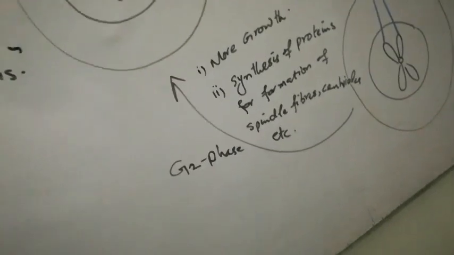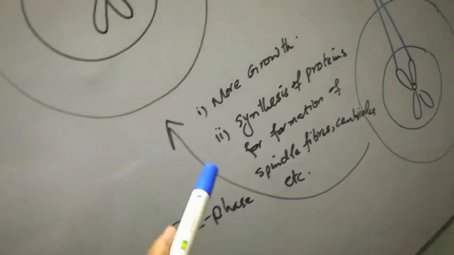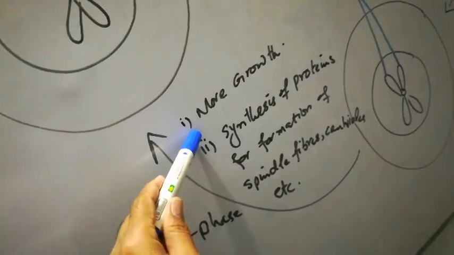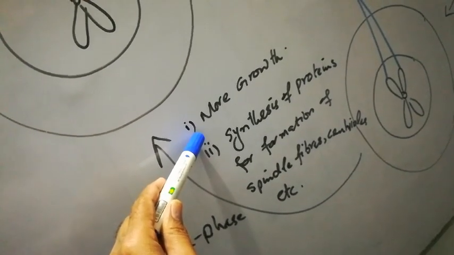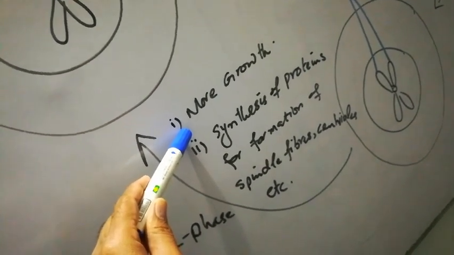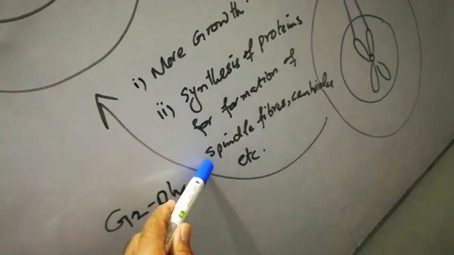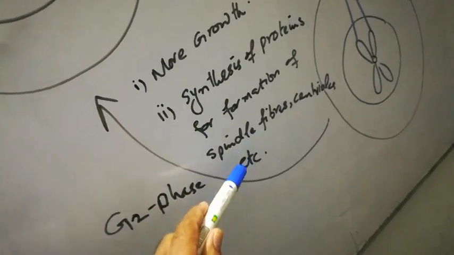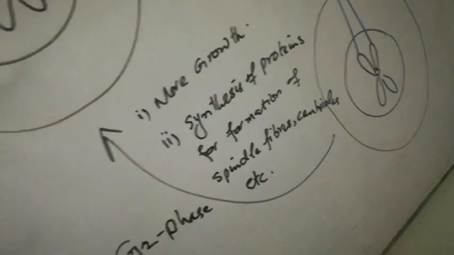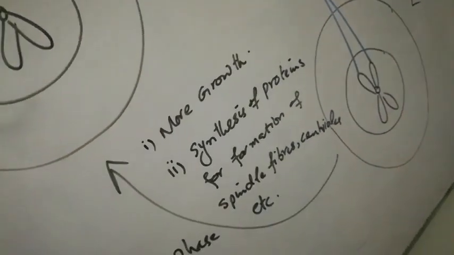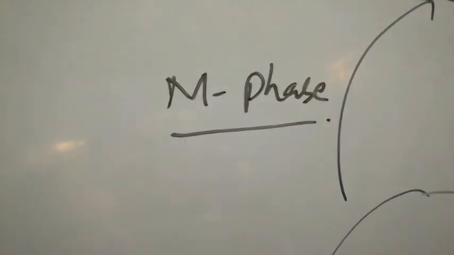The next one is the G2 phase. The G2 phase involves more growth. For this purpose, the cell accumulates more and more material. Next is the synthesis of proteins for the formation of spindle fibers, aster fibers, centrioles, etc., because these things are involved in the next phase, which is called the M phase.